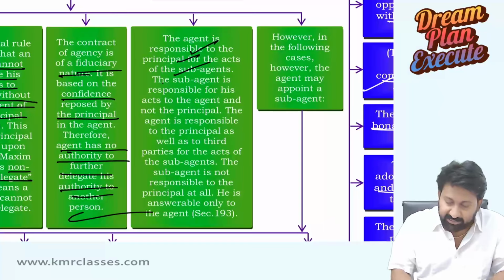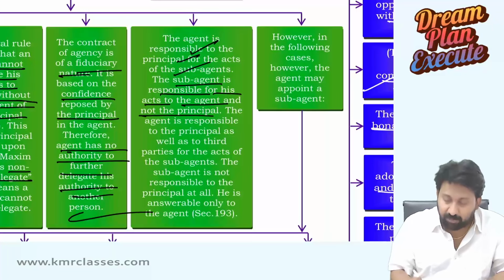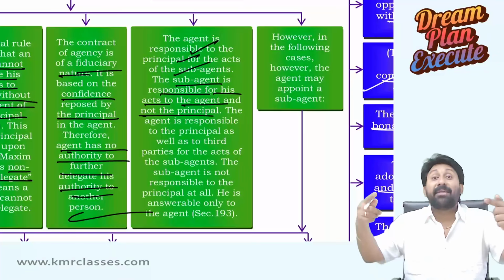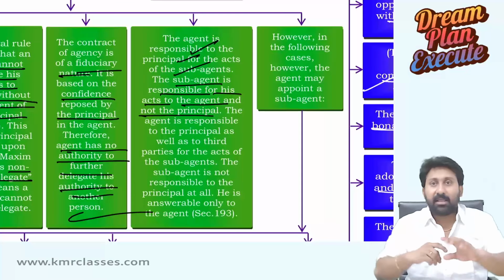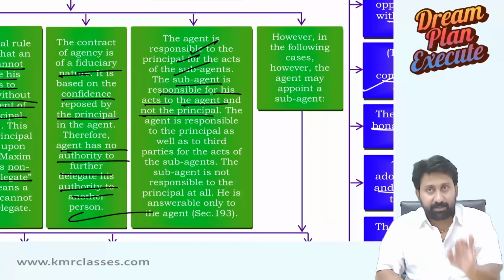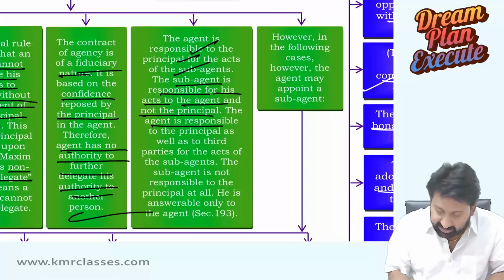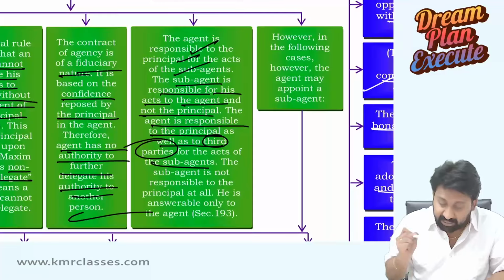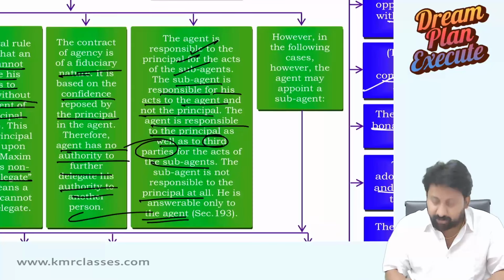The sub-agent is responsible for his acts to the agent and not to the principal, because the principal did not appoint you. The agent appointed you. Privity of contract is between agent and sub-agent, not sub-agent and principal. Therefore, for the acts of the sub-agent, the agent will become liable, not the principal. The agent is responsible to the principal as well as to third parties for the acts of the sub-agent. The sub-agent is not responsible to the principal at all. He is answerable only to the agent.